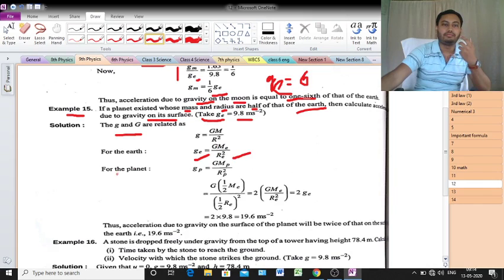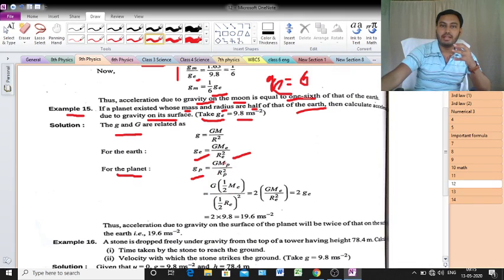Clear? Now for that planet, Gp, here p means planet, equal to GMp, where Mp means mass of the planet, divided by Rp, that means radius of that planet, whole square. So what is the value? Mp is half of that of the earth, that means 1 by 2 Me.